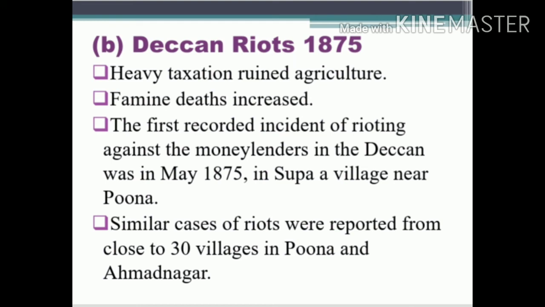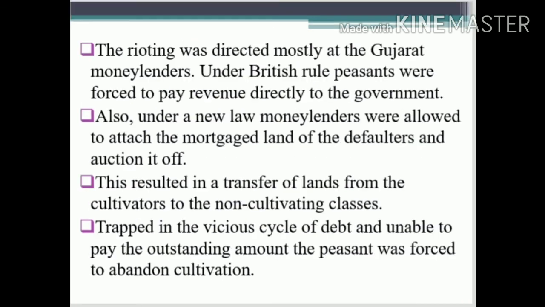It started in May 1875 in Supa, a village near Pune. Pune is a place in Maharashtra. Similar riots were reported from close to 30 villages in Pune and Ahmednagar. So that was between the common people and the money lenders. After the Deccan riots, the government made a new law. Under that, they were allowed to attach the mortgage land of the defaulters and auction it off.